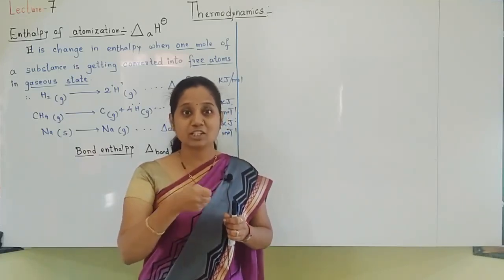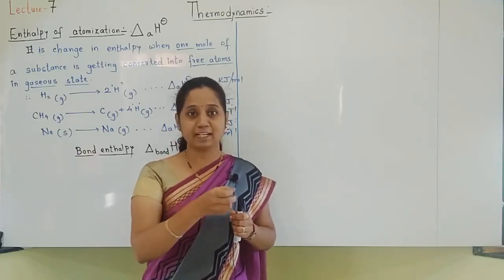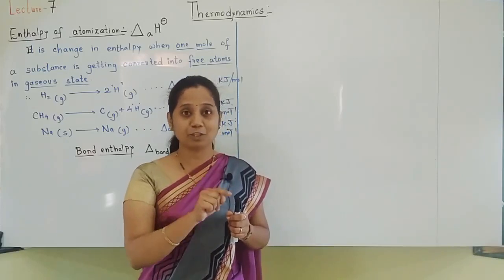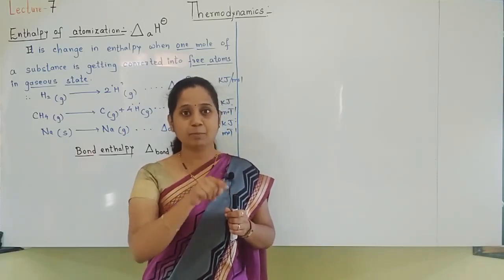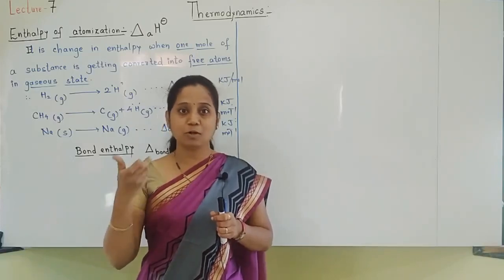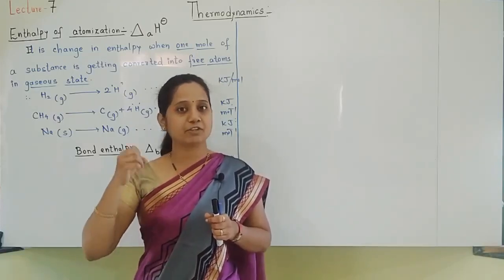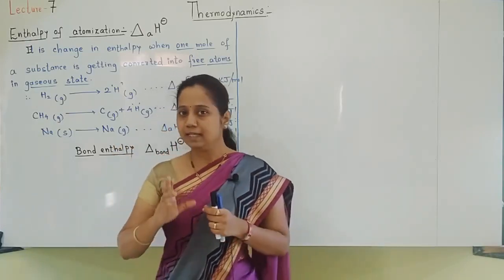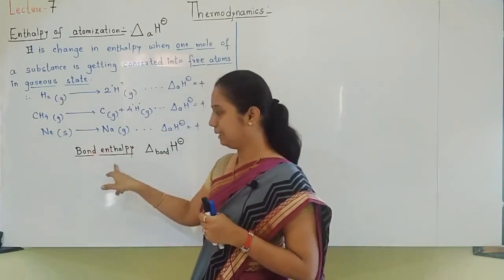That is called an endothermic reaction: energy is supplied, energy is absorbed to break the bonds, so it will be positive. But when new bonds are formed, energy will be released. And all this together is involved in bond enthalpy.